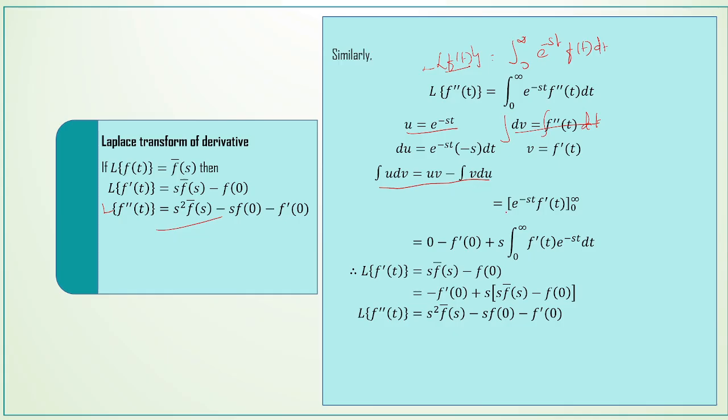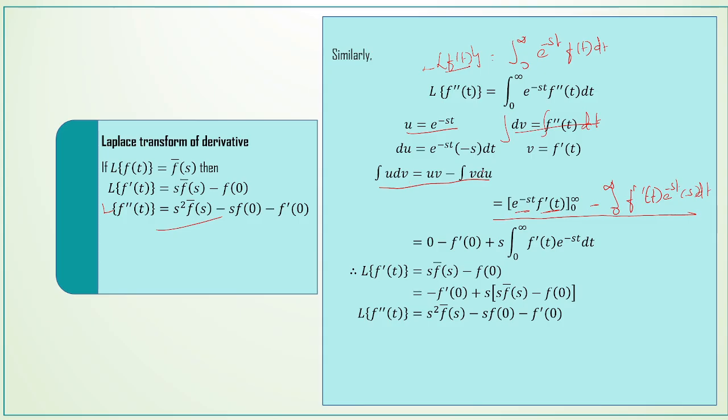And we substitute here: uv minus integral v du, with e power minus st into minus s into dt.